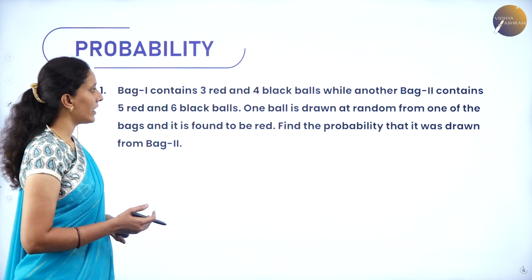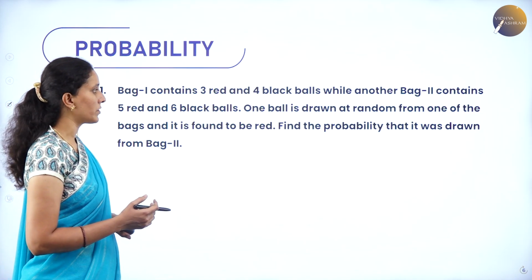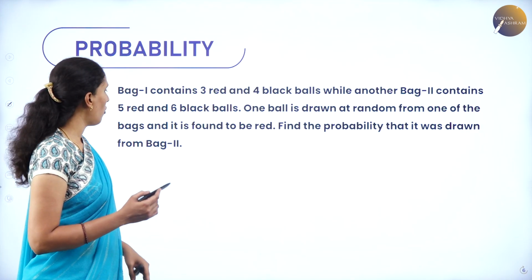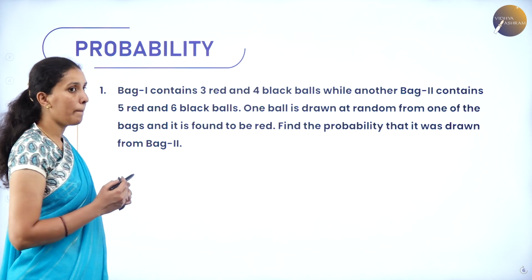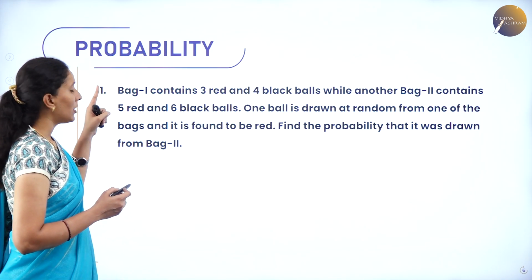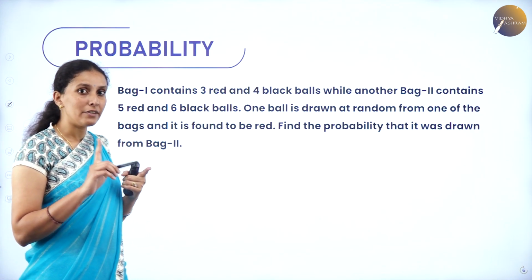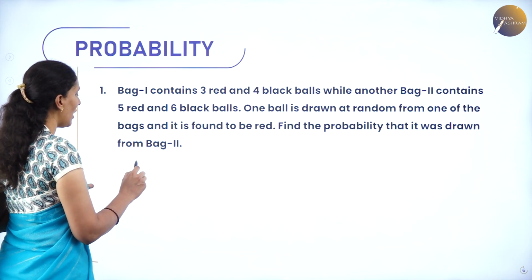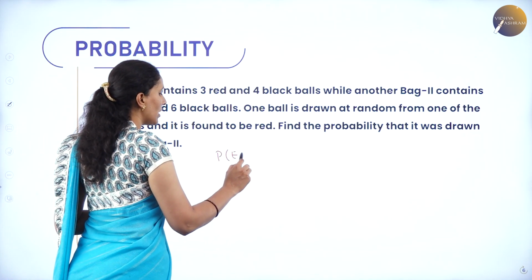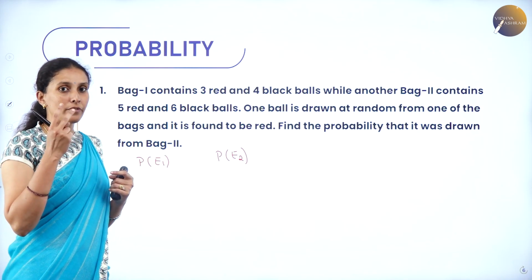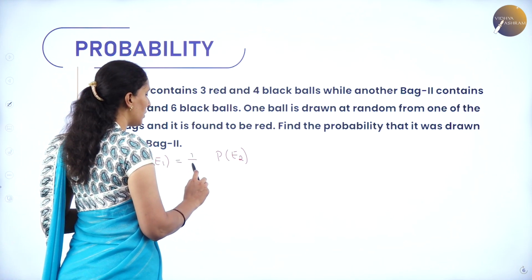Bag 1 contains 3 red and 4 black balls, while bag 2 contains 5 red and 6 black balls. One ball is drawn at random from one of the bags and it is found to be red. Find the probability that it was drawn from bag 2. So here, the probability of choosing bag 1 as well as the probability of choosing bag 2, let me take as event E1 and event E2. So the probability of choosing bag 1 and of choosing bag 2 will be the same because we have only 2 bags, out of which we have to choose only 1 bag. So both are equal to 1 by 2.